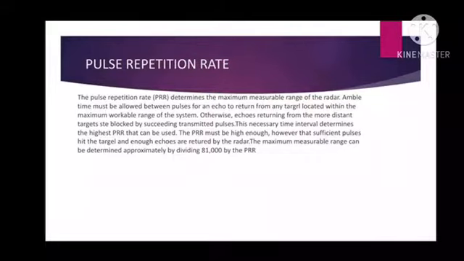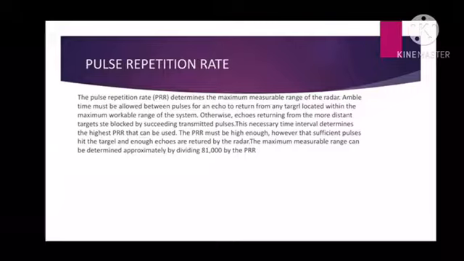Next is the pulse repetition rate. The pulse repetition rate or PRR determines the maximum measurable range of the radar. Ample time must be allowed between pulses for an echo to return from any target located within the maximum workable range of the system.